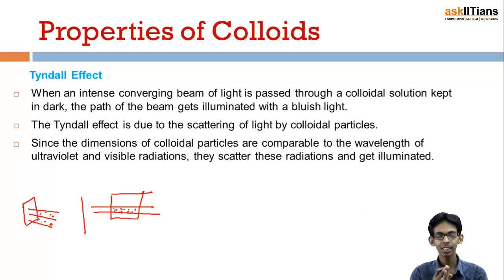The answer is that if a particle has to scatter any radiation, its size must be comparable with the wavelength of that radiation. Only in that case would the particle be able to scatter that radiation, and this happens in the case of colloidal particles. The size of colloidal particles is comparable with the wavelength of light, and that is why these particles easily scatter the light and the path becomes visible.